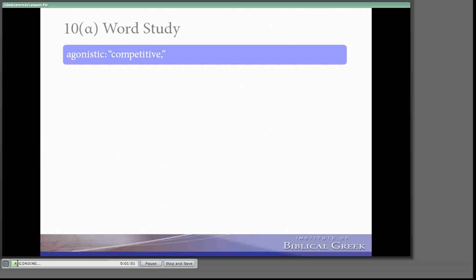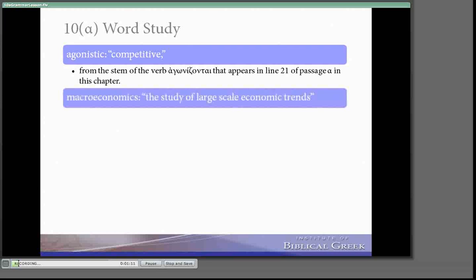It means competitive. It comes from the stem of the verb agonizonde that appears on line 21 of passage A in this chapter. The stem is agon. Number 2, macroeconomics is the study of large-scale economic trends, from the Greek makros, meaning large, and ta oikonomika, where we get the word economics.